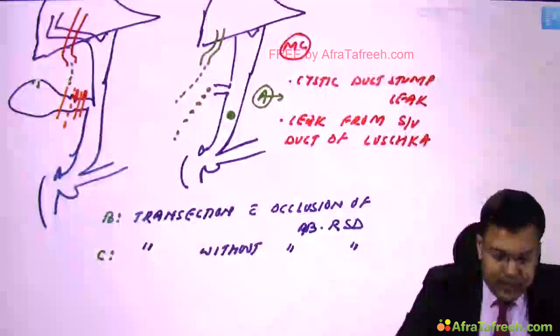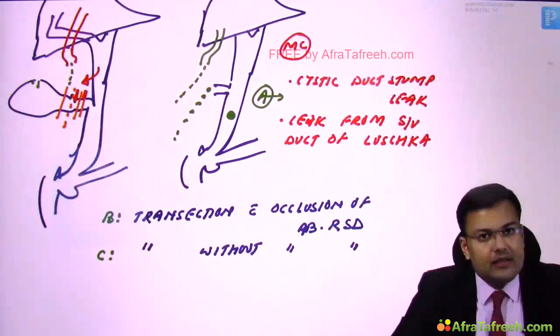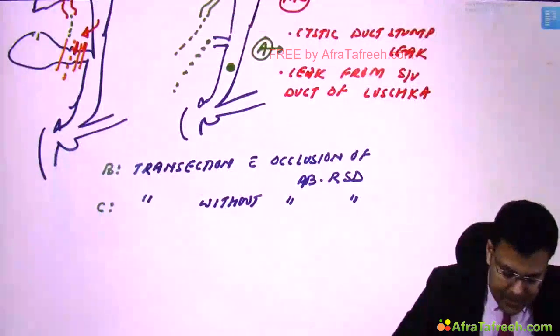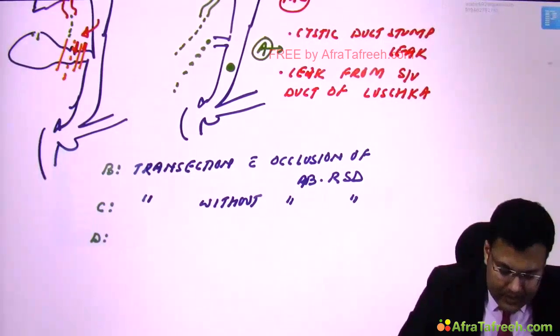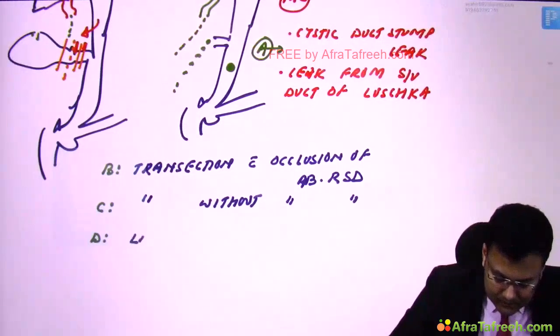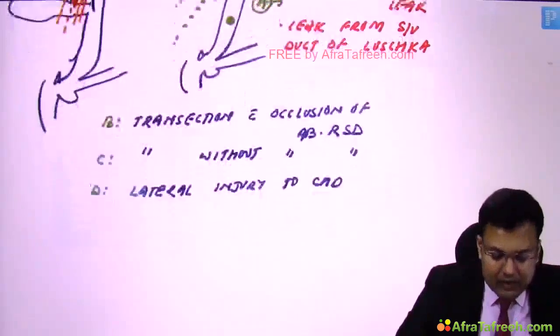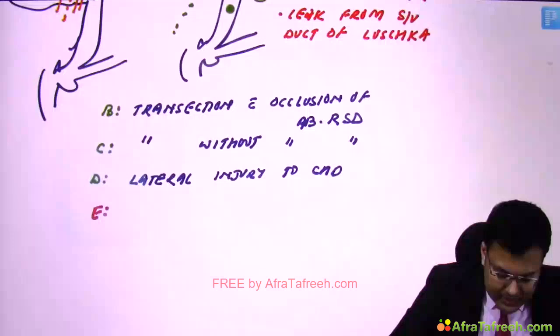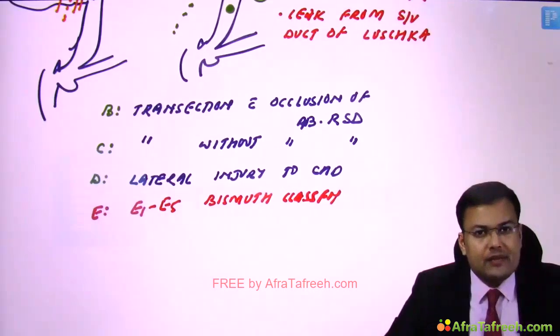Now see what is type D. Type D is lateral injury. Here is the injury, so lateral injury to the common hepatic duct. So type D is lateral injury to the common hepatic duct. And what is type E? Type E is nothing but the E1 to E5 Bismuth classification.